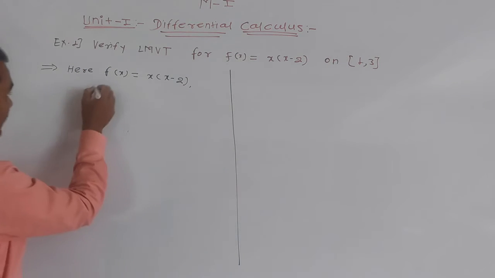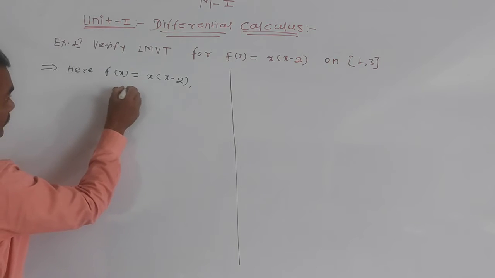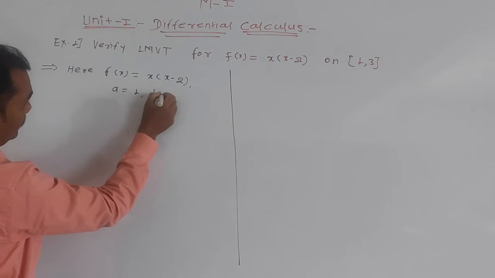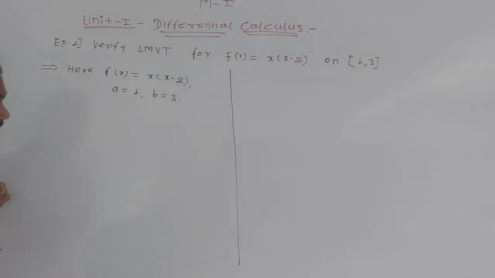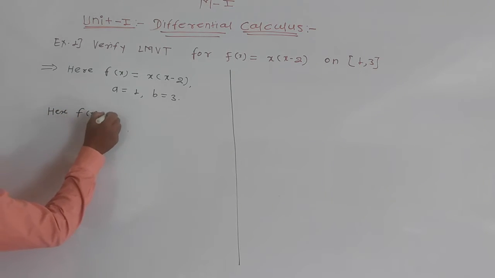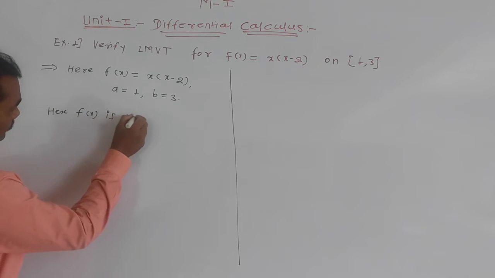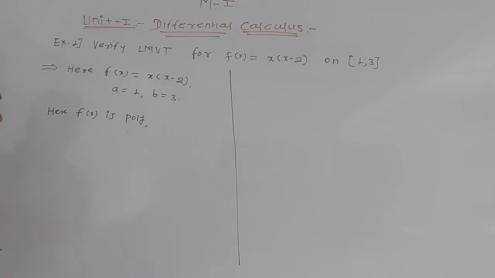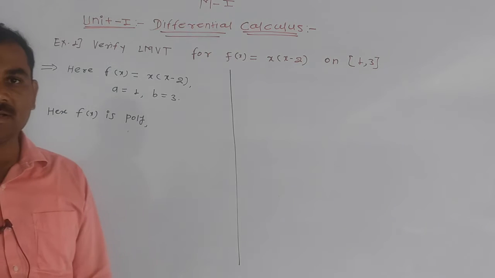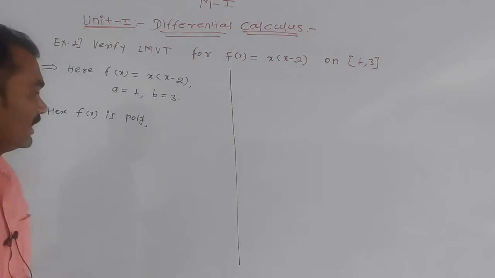What is the value of a here? a is equal to 1 and the value of b is equal to 3. Correct. Then the first condition, second condition: here f of x is a polynomial, and we know that every polynomial is continuous and differentiable, correct.